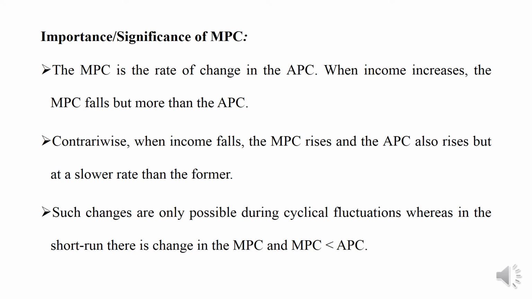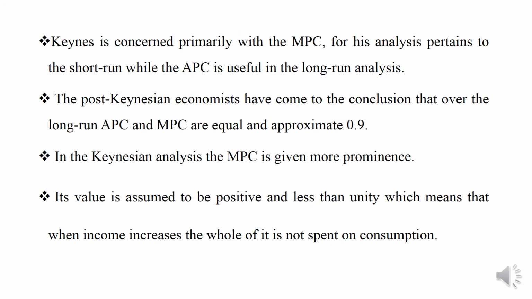Such changes are only possible during a cyclical fluctuation, whereas in the short run there is little change in the marginal propensity to consume, and the marginal propensity to consume is greater than the average propensity to consume. Keynes's analysis is concerned primarily with the marginal propensity to consume, for his analysis pertains to the short run, while the average propensity to consume is useful in the long run analysis.